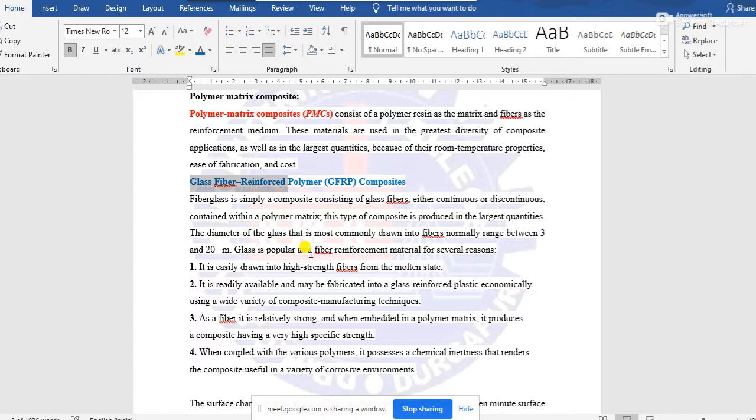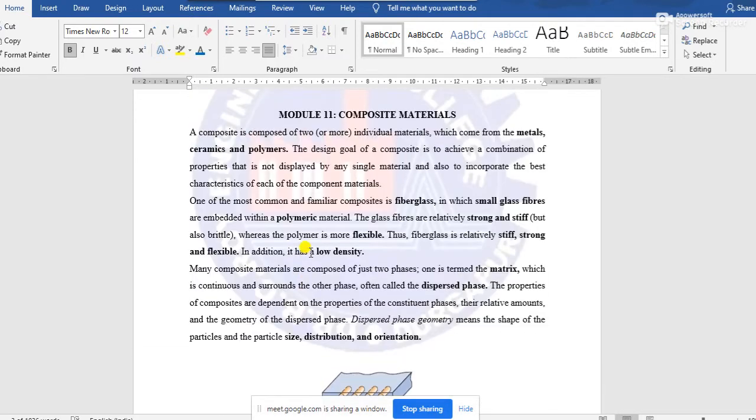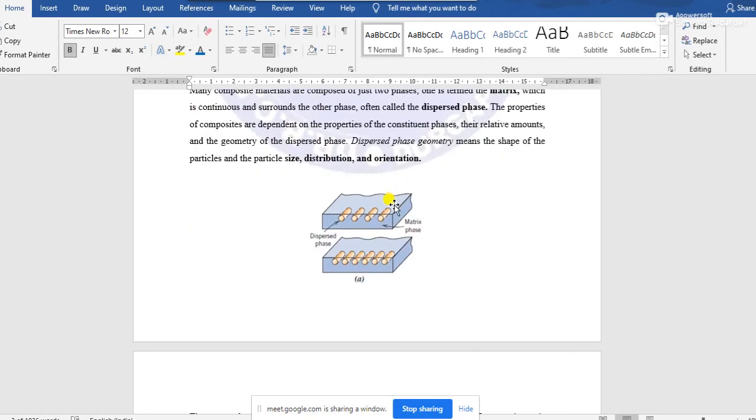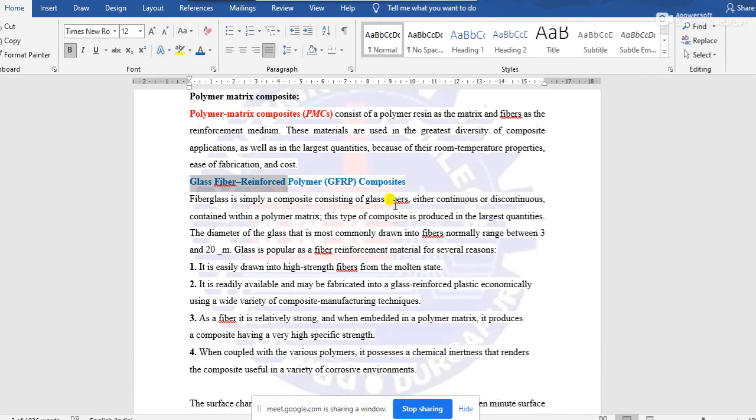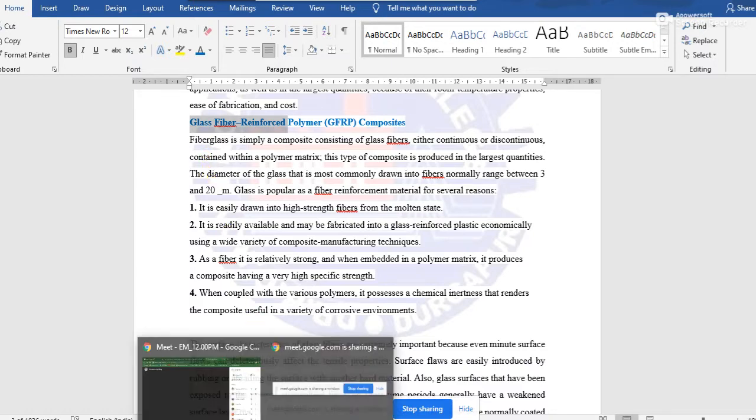Okay, now fiberglass. About fiberglass we have already discussed. I can repeat that in fiberglass, glass fibers and polymer material or maybe resin are combined to make the fiberglasses. Now about glass fibers, I can show you one picture of glass fibers.